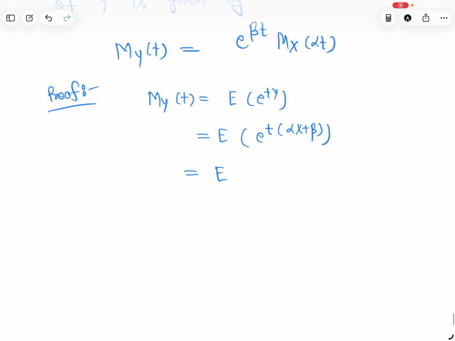E of e to the power t beta, we can write it as e to the power alpha t x.